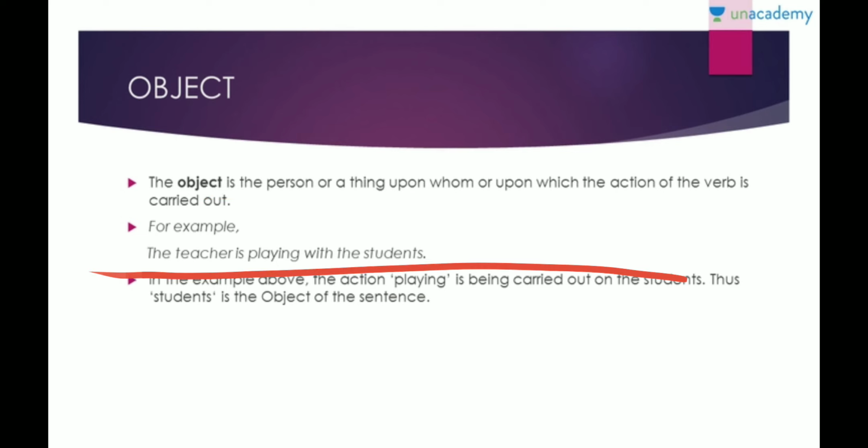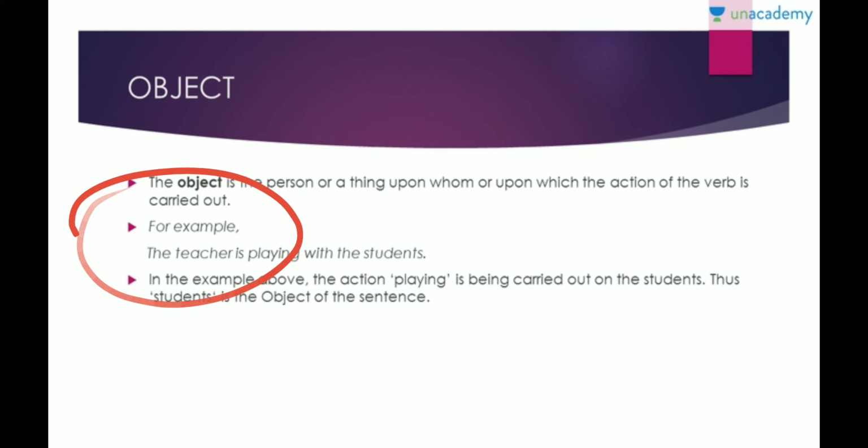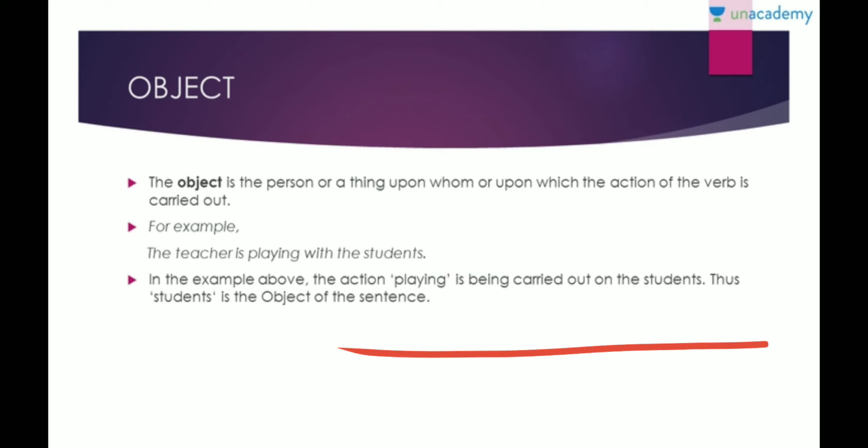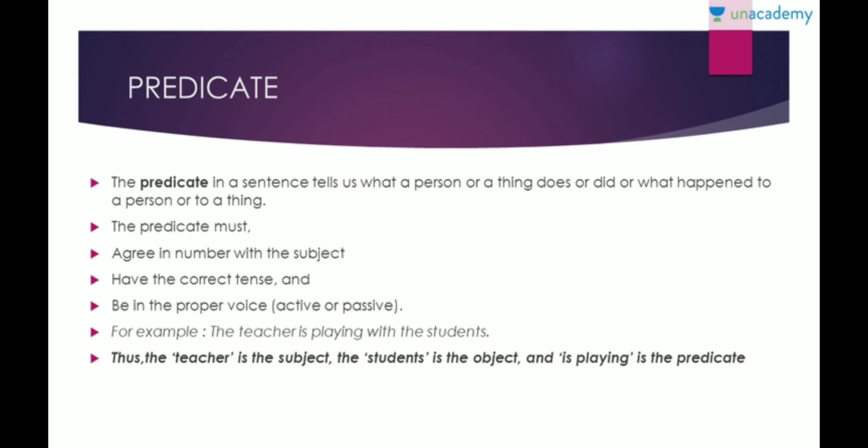So in this particular sentence, the teacher is playing with the students. The teacher becomes the subject because the action is being carried out by him, and it is carried out on the students. So student becomes the object. So in the above example, the action playing is being carried out on the student, so student becomes your object. Very simple this is, right? I hope you got it.